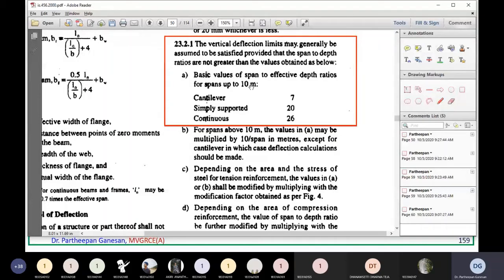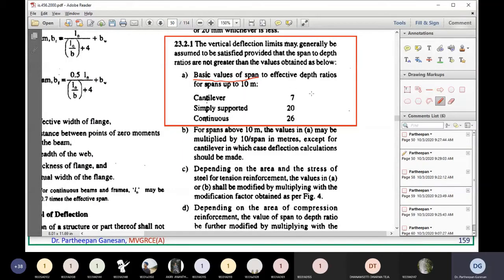Basic values of span to effective depth ratio for spans up to 10 meters. Suppose your beam is up to 10 meter span or less, then the span to effective depth ratio for a cantilever beam should be 7. If you are designing a simply supported beam, your span to depth ratio can be up to 20. If you are designing a continuous beam, your span to depth ratio can be 26. Remember, these are basic values. Note down this point.